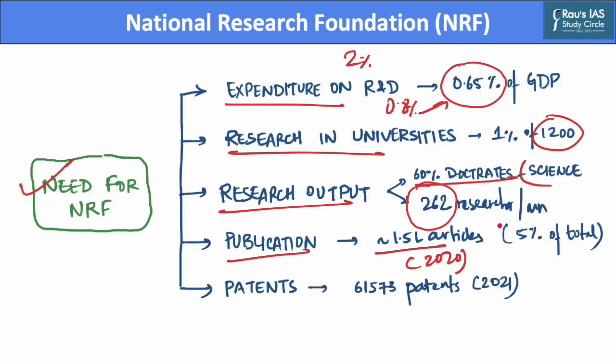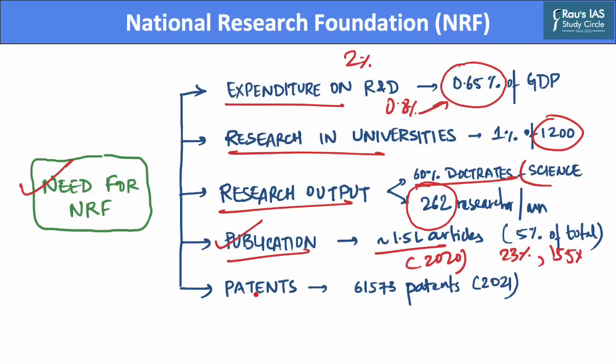However, this accounts for about 5% of total articles worldwide. Whereas Chinese researchers contributed 23% of articles worldwide, the US contributed about 15.5% globally. And hence, India also lags behind in the parameter of publications.